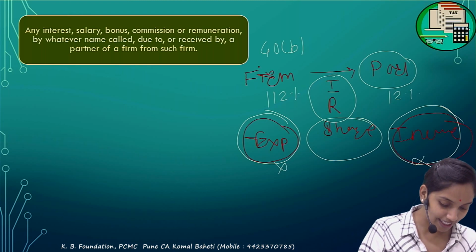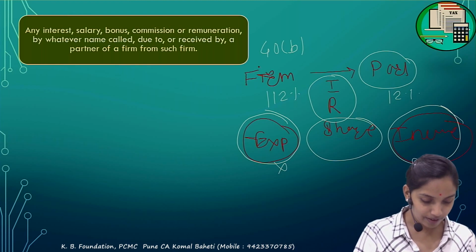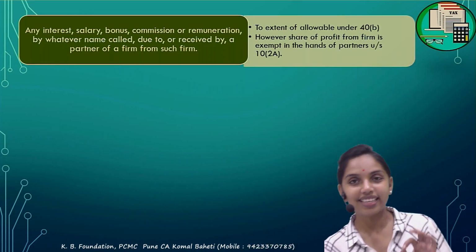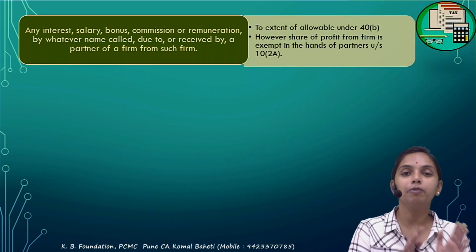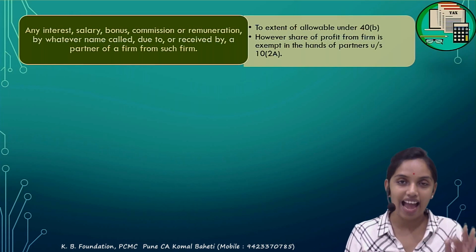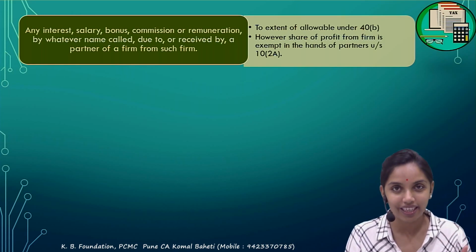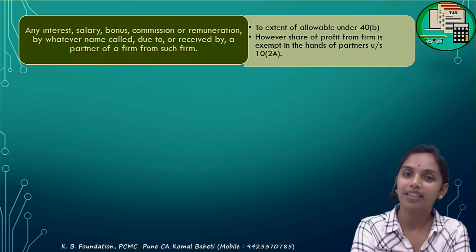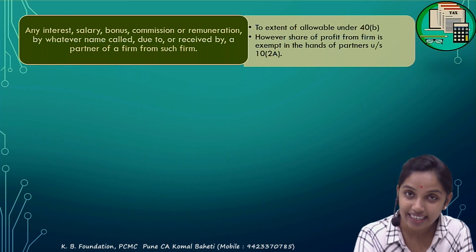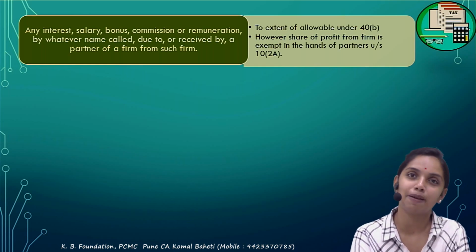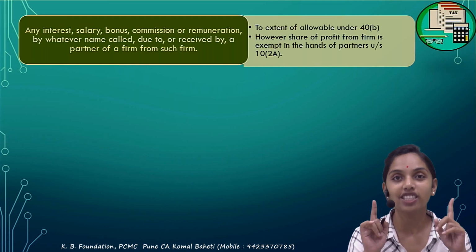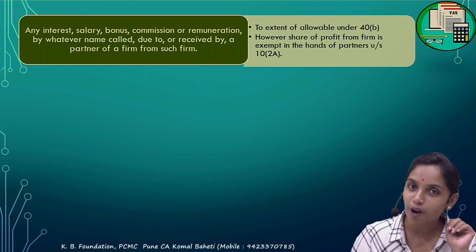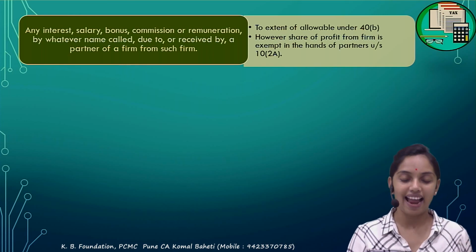So what is the crux of all this? The interest and remuneration paid by the firm to the partner, to the extent allowed under section 40(b), is taxable in the hands of the partner as PGBP income. Whether it is remuneration, salary, or interest, by whatever name, it is always to be taxed under the head of PGBP. What about the share of profit? It is exempt in the hands of the partner.